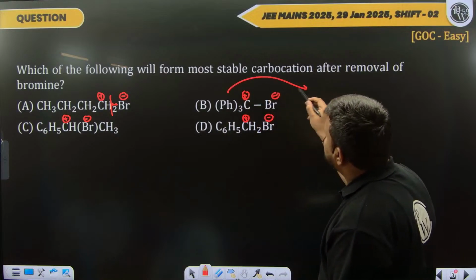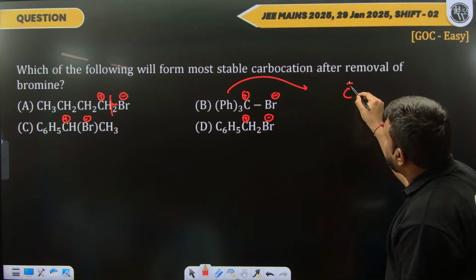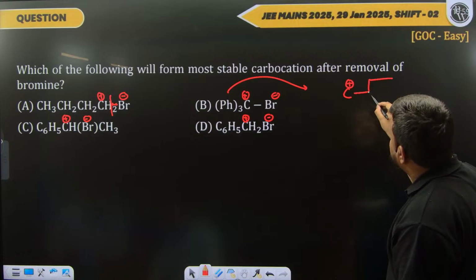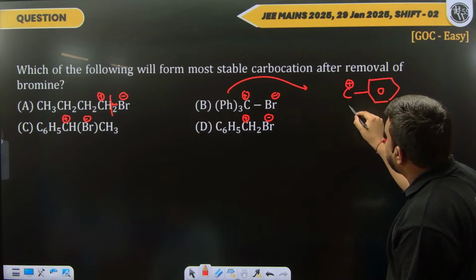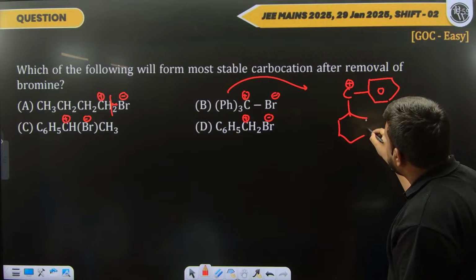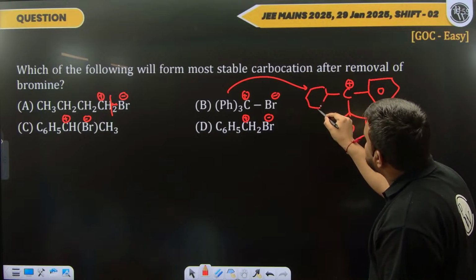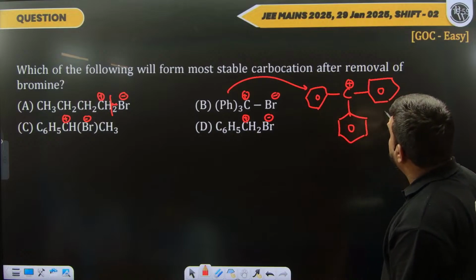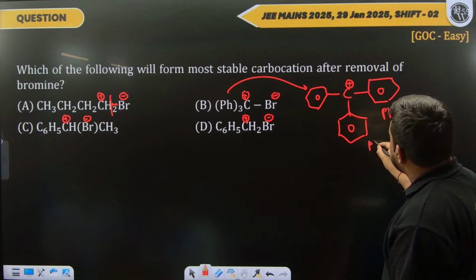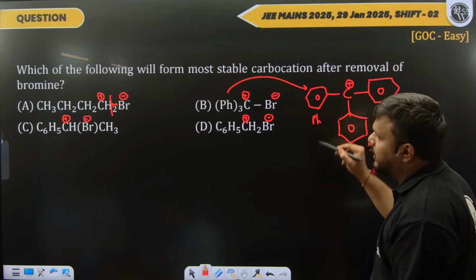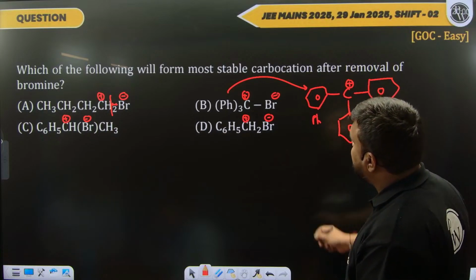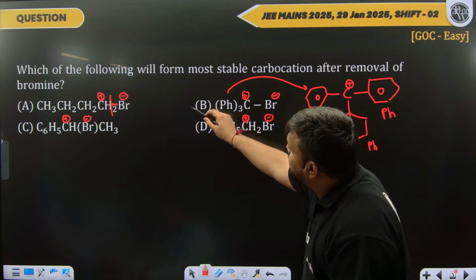Dear students, you can see that this carbocation is at the benzyl position. It has 3 phenyl groups attached to it, and you already know the benzyl position is more stable, and with 3 phenyl groups stabilizing it by resonance, this carbocation will definitely be the most stable.